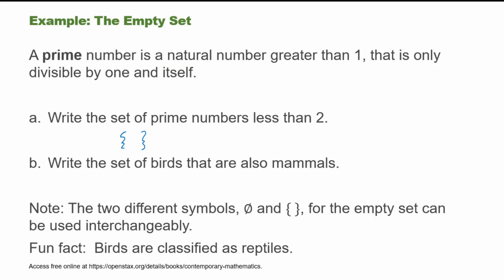Part B, write the set of birds that are also mammals. Once again, this is the empty set, which I suppose I could write using the other symbol, the zero with a slash through it. So note the two different symbols, the zero with a slash and the set of braces with nothing between them, for the empty set can be used interchangeably. Neither is incorrect or correct. You can use either one interchangeably. Now, a fun fact here is that birds are actually classified as reptiles, so there are no birds that are also mammals, which is why the answer was the empty set.